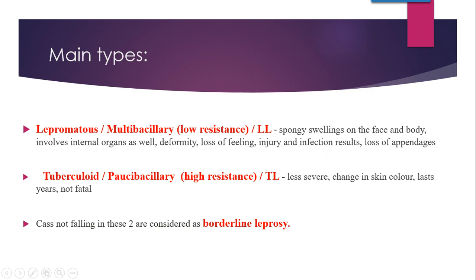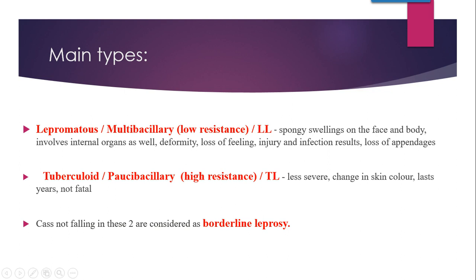So what are the symptoms of lepromatous leprosy? Generally lepromatous leprosy is very severe. Whatever the characteristic symptoms of leprosy are there, they can all be experienced by the patient.